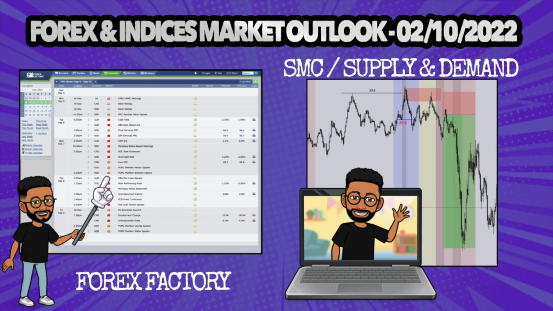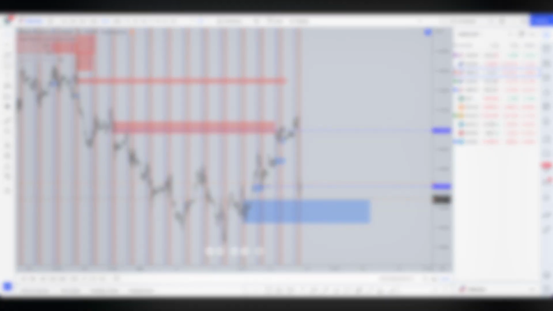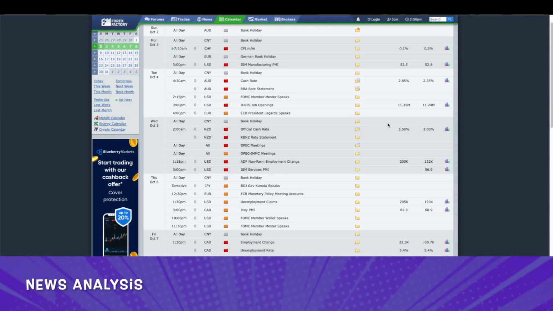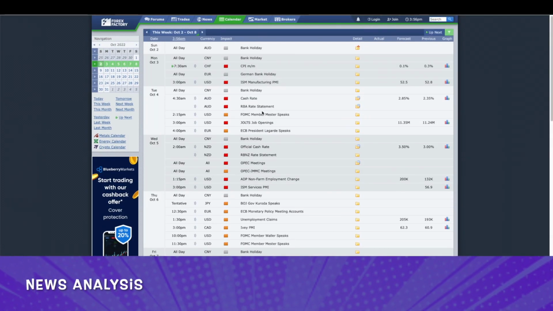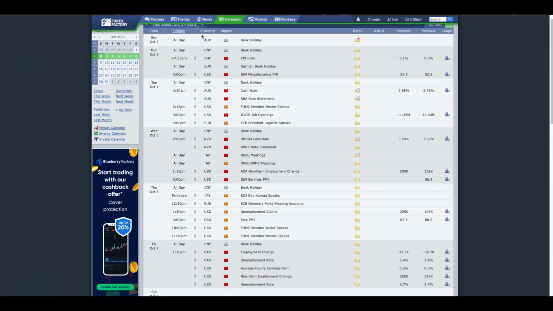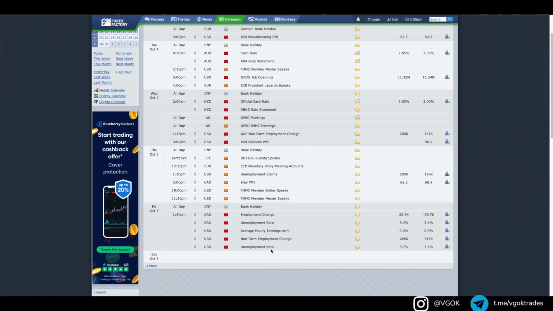But with all that being said, let's jump straight into the market outlook. Looking at the news for next week, it's going to be a big week. We've got NFP next week. It's the first Friday of the new month, so on Friday we're going to have the US dollar unemployment rate coming out. Expect some big moves around then on Friday. That's going to be the main thing for the week.